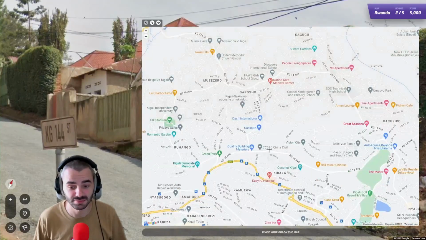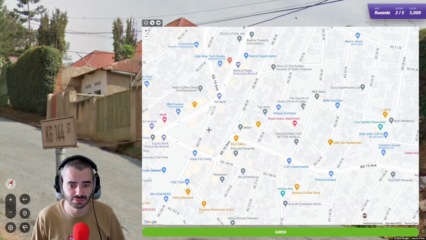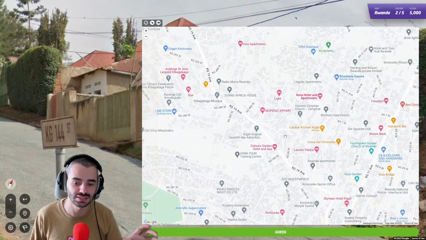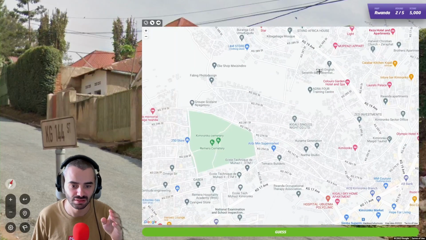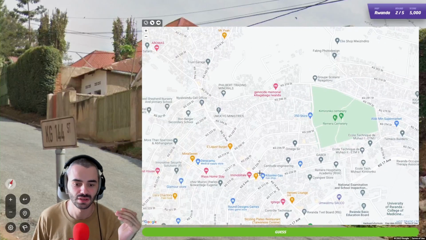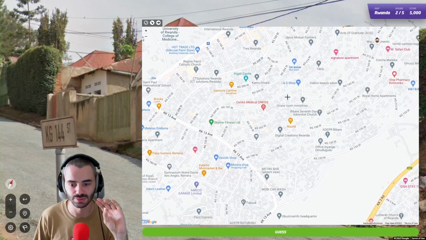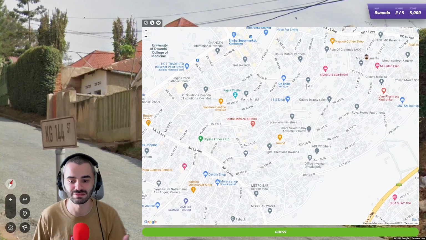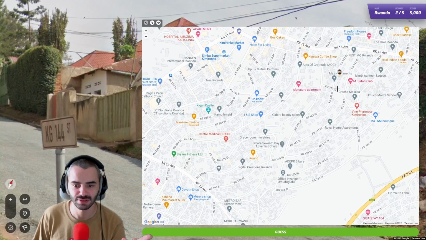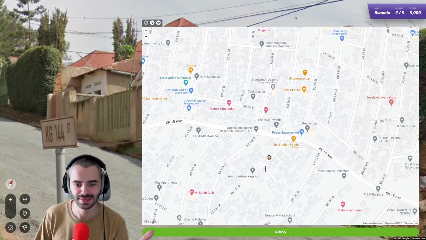144, let me find this. As you can see here, I have 145 and 143. 144 should be on the other side, but it's not. So what's good as well is that in Rwanda, in Kigali especially, it is quite well numbered. So there is a pattern. You will see if on the right side, in such an area you have 705 and 706, there is a very high chance that you can also find 707 and 708, etc. But in this case, I cannot find my street, which does not prove any point in the end.